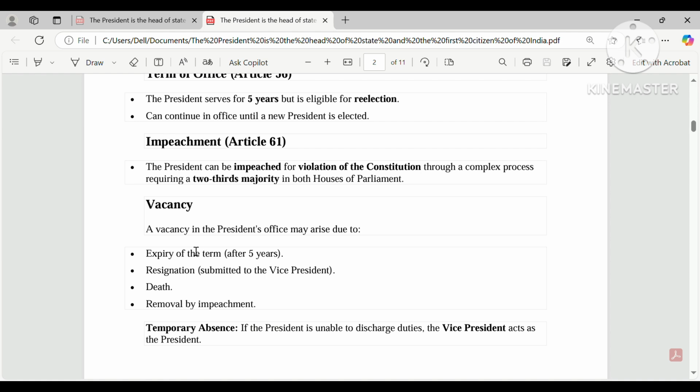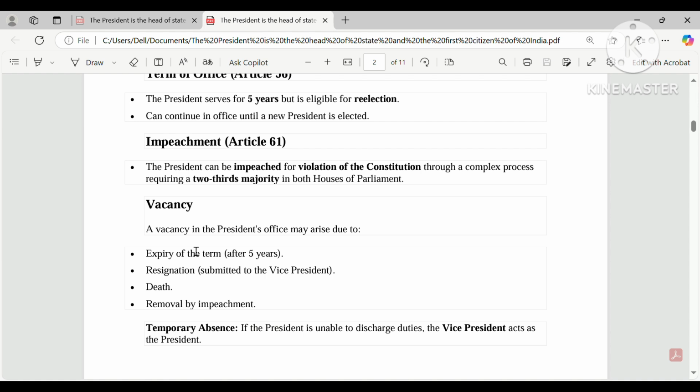There are two houses in Parliament, Rajya Sabha and Lok Sabha. First, any house, Rajya Sabha or Lok Sabha, passes a resolution, okay, and gives 14 days' prior notice to the president. First, they pass a resolution and give 14 days' prior notice to the president.